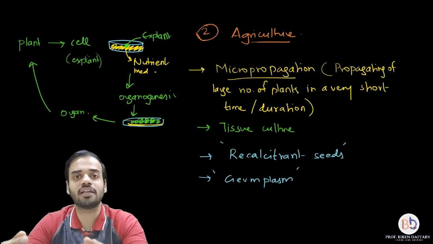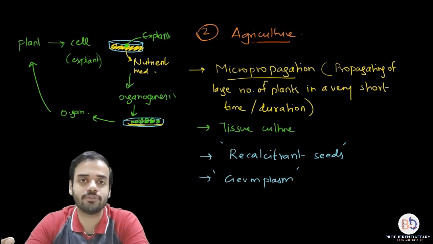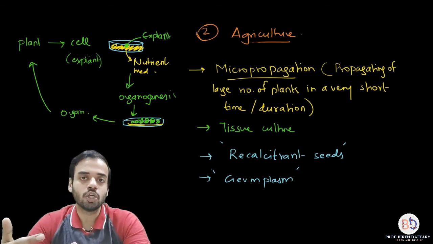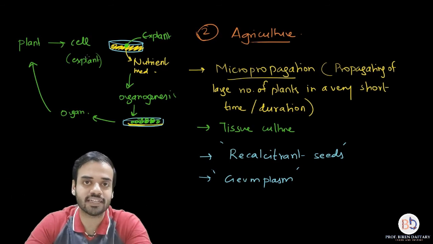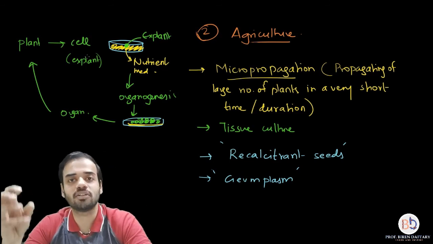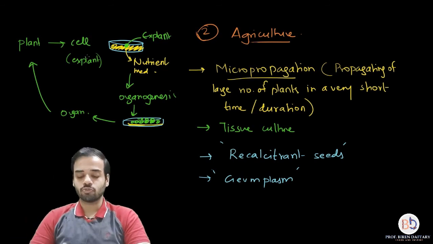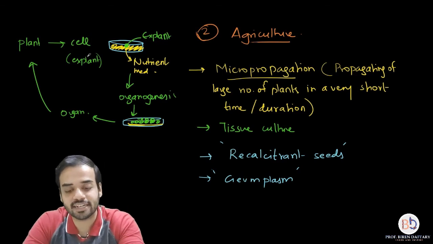Gametes can be called germplasm because if you unite male and female gametes, you can form a zygote which can give rise to an individual. So any biological substance which can give rise to a new organism and which has all the genomic data inside it is called a germplasm. So seeds are germplasm, gametes are germplasm. So with that we finish with this second application of biotechnology in agriculture.